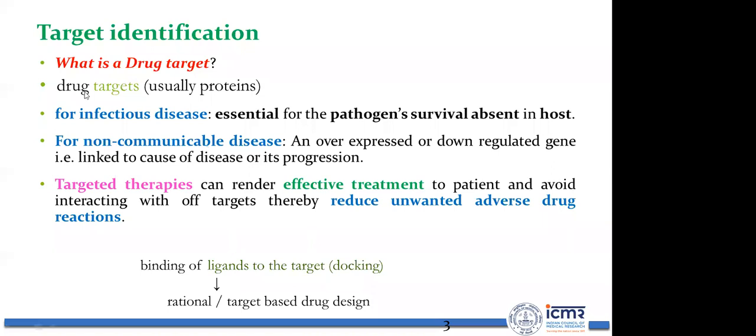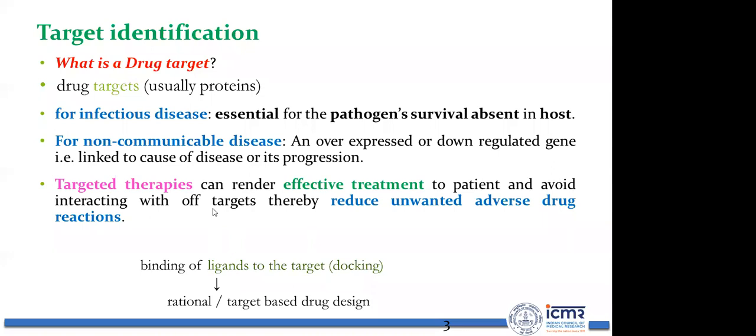Once you have identified whether you are working on an infectious or a non-communicable disease, and identified potential drug targets, you can design targeted therapies, which can render effective treatment to patients and avoid interacting with off targets. If you are designing a drug molecule against a specific drug target, it is more likely to bind to that target only, and not to other proteins of the human.